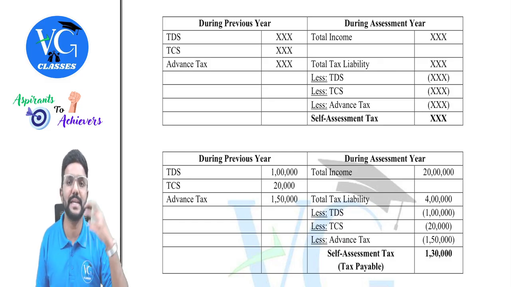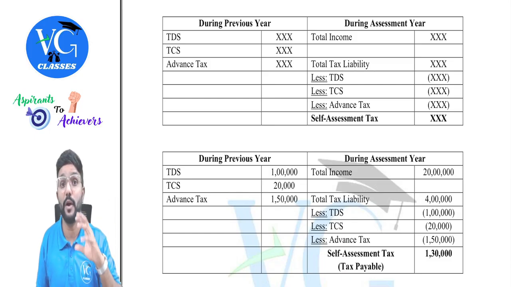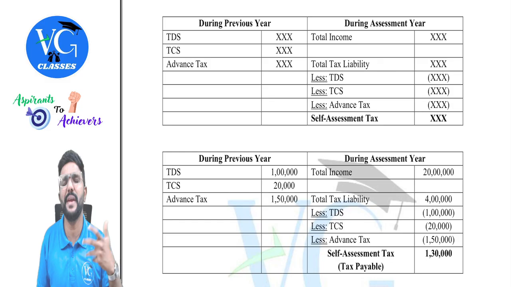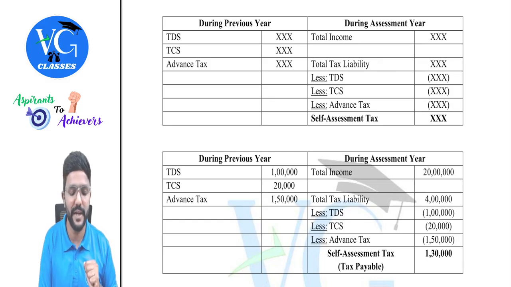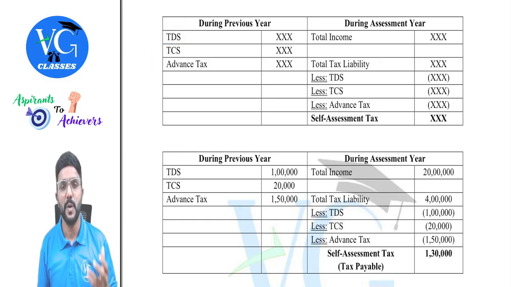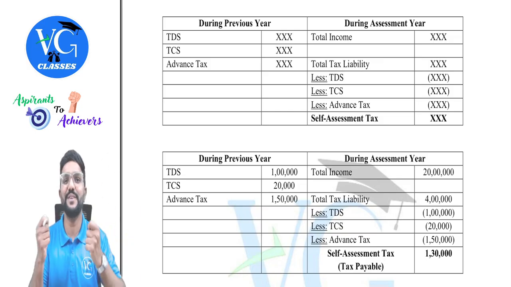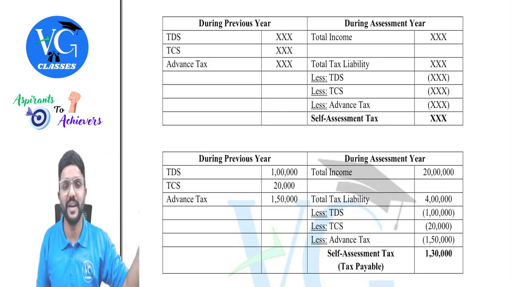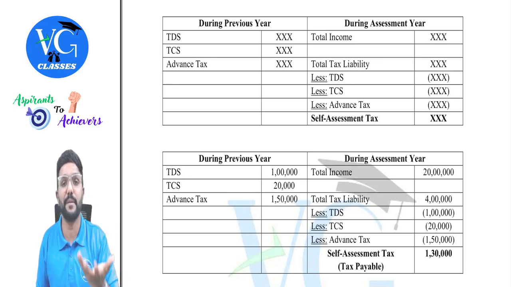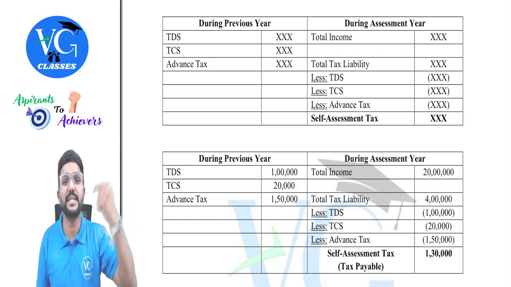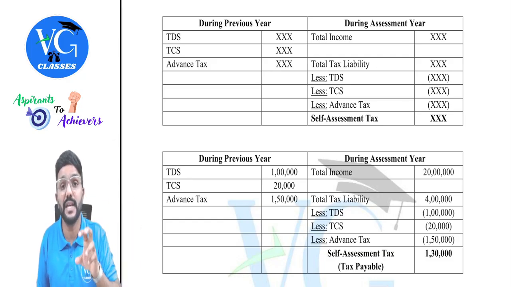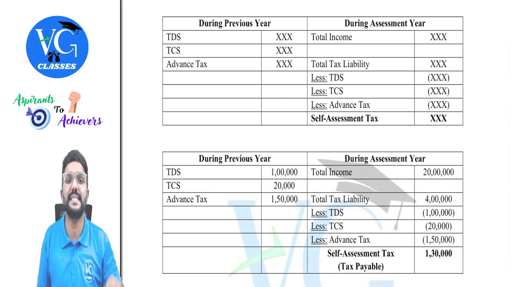So the government would have collected from me a tax, not the entire tax I have to pay, maybe a part of it, in the form of TDS or TCS. That is indirectly, because I myself would not have paid it, but someone else, whoever is paying me, would have deducted and remitted to the government. Or else whoever is collecting money from me, I am a buyer, so the seller is collecting money from me. In addition to the sale consideration, he will also collect TCS and remit it to the government. So it is as if I have paid it to the government.